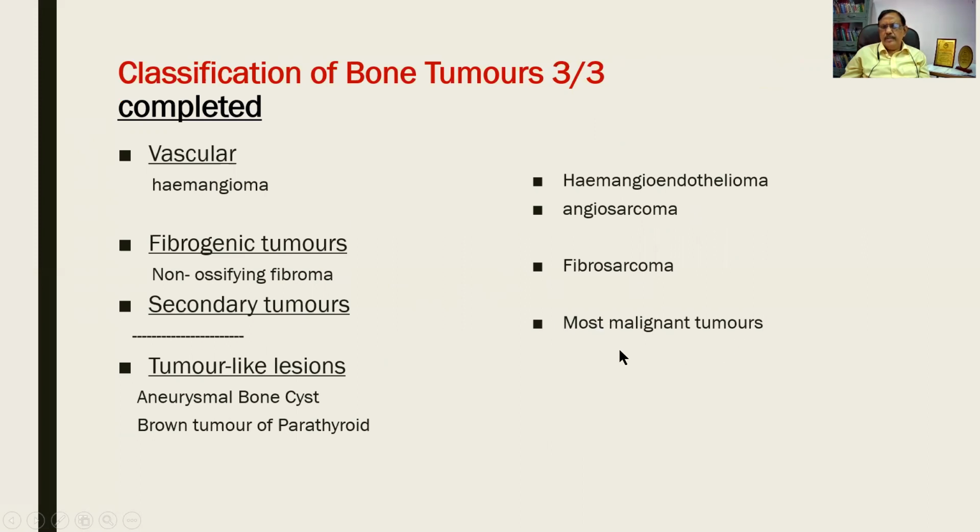Secondary is metastatic. Most of the malignant tumors in the body will metastasize to the bone. And there are some tumor-like lesions, namely aneurysmal bone cyst and brown tumor of parathyroid. I had mentioned this in the differential diagnosis on tumors having giant cells. These have multinucleated giant cells. It's a differential diagnosis for giant cell lesions. So this is the third page. I want you to learn these 3 pages by heart at different times. Keep on repeating it and it will definitely be a useful parameter in your university exam.